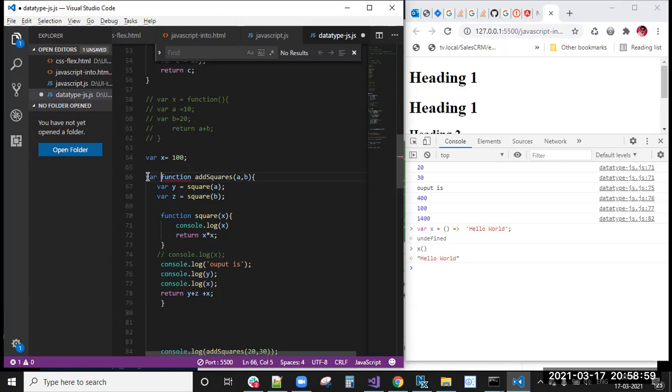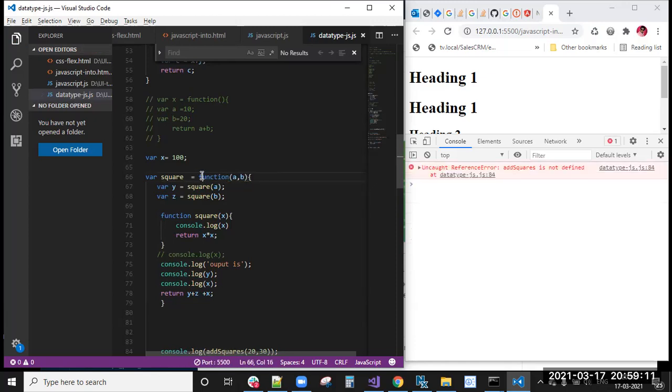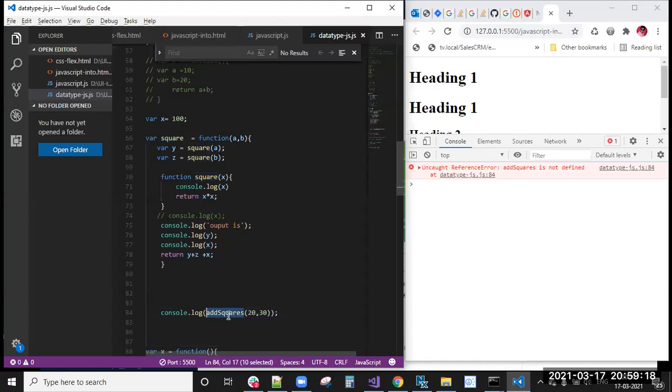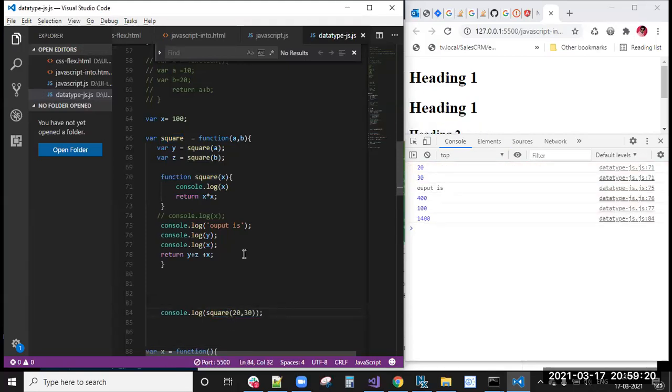Then named functions also we can change. How can we change? Here var square equal to, okay, square equal to. We got square, and here also we got squares, and this function is now an anonymous function.